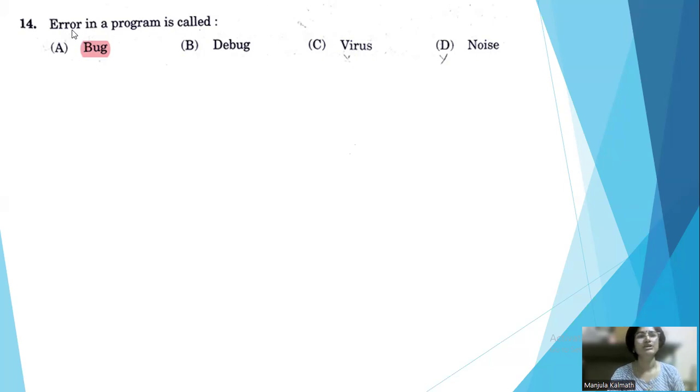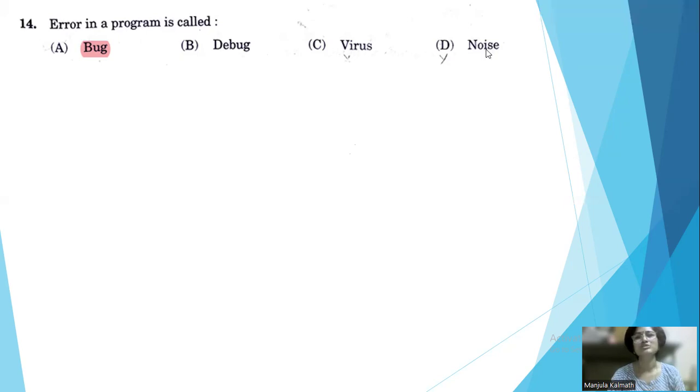The next question is: error in the program is called bug, debug, virus, noise. So here we have a bug, an alternative name for the virus, that error itself is a bug. Then debug, it is removing the error, elimination of the error, it is called a debug. Then next here we have a virus. Virus is one of the disasters for the computer, a threat which will destroy the normal working of the computer system.